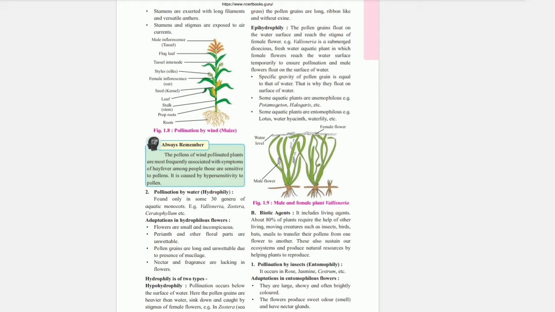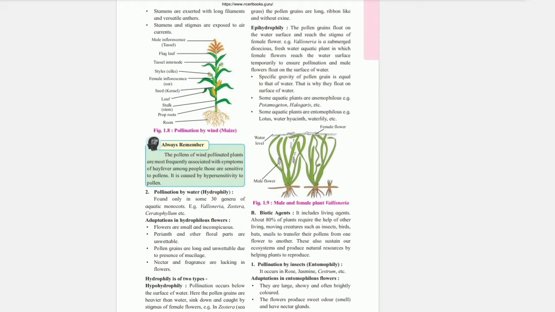Epihydrophily. The pollen grains float on the water surface and reach the stigma of female flower. Example, Vallisneria is a submerged dioecious freshwater aquatic plant in which female flowers reach the water surface temporarily to ensure pollination and male flowers float on the surface of water. Specific gravity of pollen grain is equal to that of water. That is why they float on the surface of water.